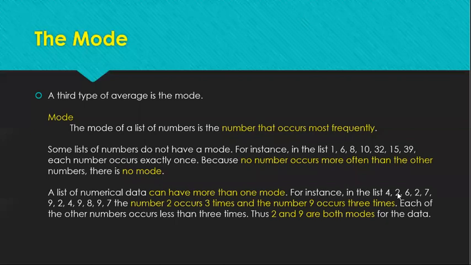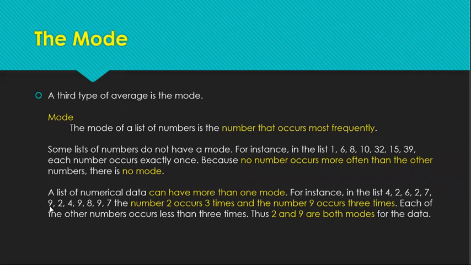So if we count the number 2 here in the given list, how many times is it being repeated? So we have here 1, 2, 3 times. The number 2 is repeated 3 times.